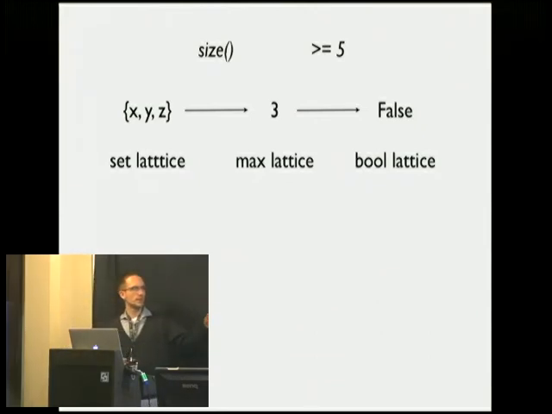So we apply a size function to the set lattice. We get a 3. That's just the size of the set. It's called a max lattice, and a max lattice is a different kind of lattice that only ever has increasing integers in it. We can say greater than or equals 5 on the max lattice, and we get a bool lattice back, which tells us it's not greater than 5 at any point in time.